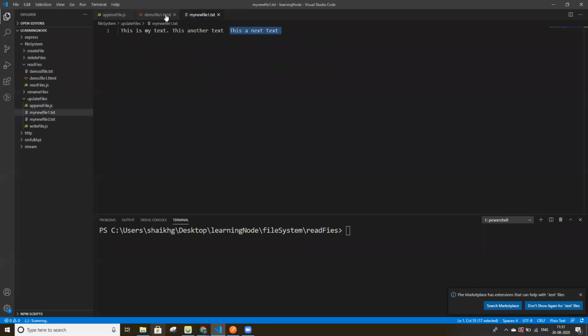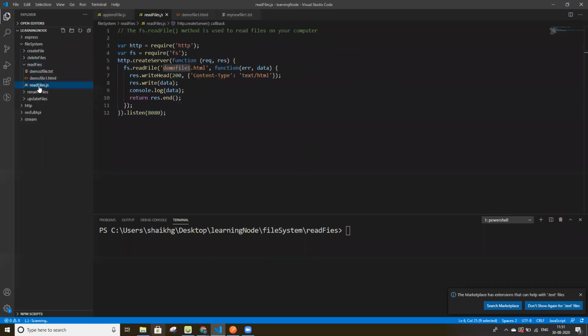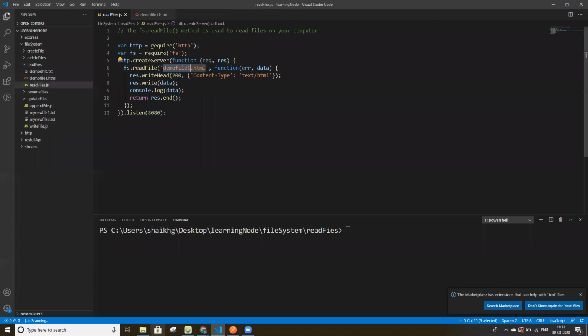When I execute this readFile.js, it will create a virtual server for us, and with the help of readFile we can read this file data in our browser. Let's see how we can do this.